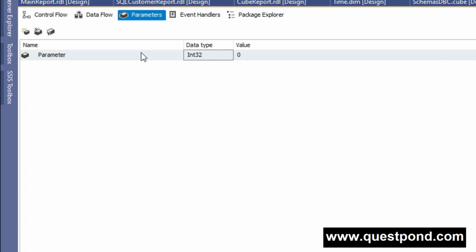If we consider this SSIS package as a class object, then definitely these parameters will become public or global properties, whereas these variables will become private properties because they are only accessible within the SSIS package, not outside of it.